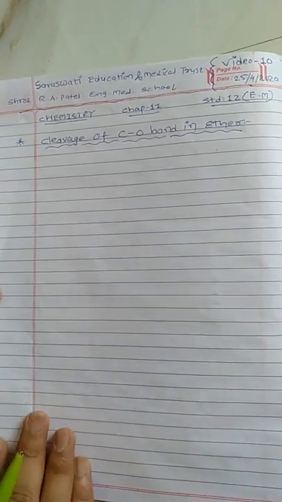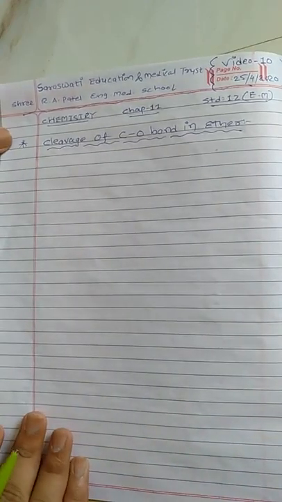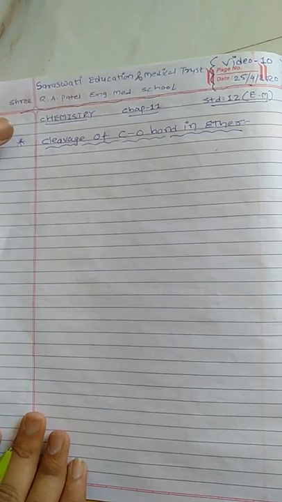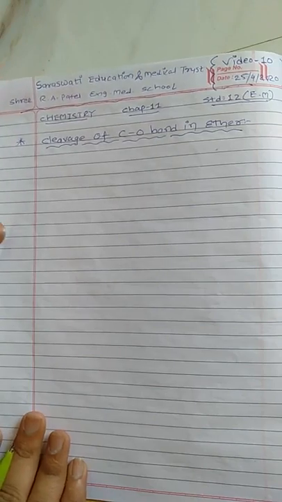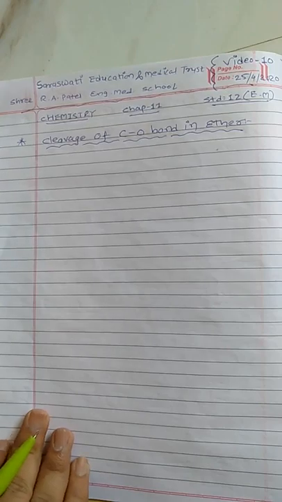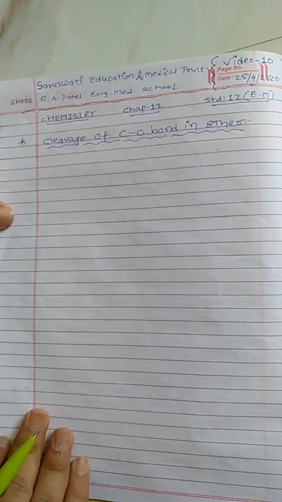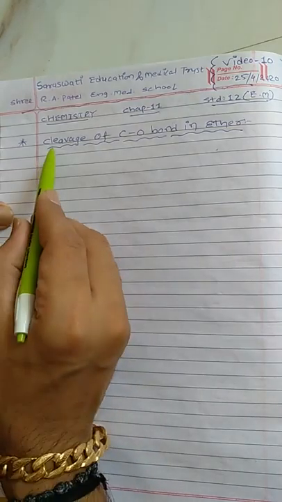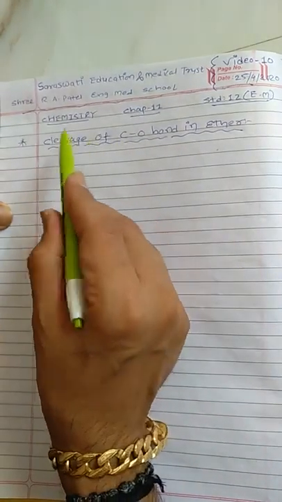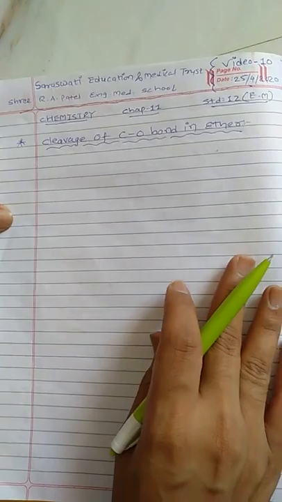Friends, today's topic for discussion is cleavage of the C-O bond in ether. Yesterday we discussed how we can manufacture ether and some chemical reactions. Now we have to proceed to the chemical reactions which are cleavage of the C-O bond in ether.